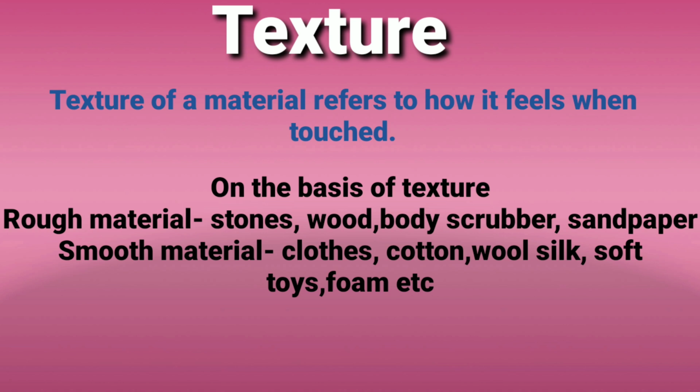On the basis of texture, material may be rough, as for example stone, wood, sandpaper, body scrubber, these are rough materials. Smooth materials are clothes, cotton, wool, silk, soft toys, sponges, foams. Marble is a smooth material. So texture refers to how the material feels when we touch it.